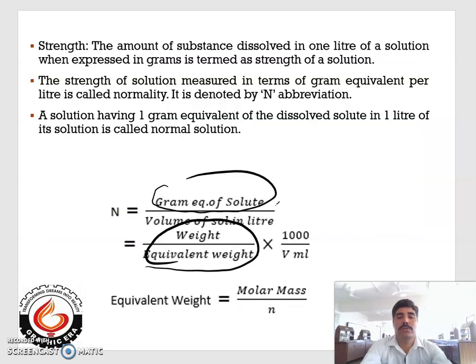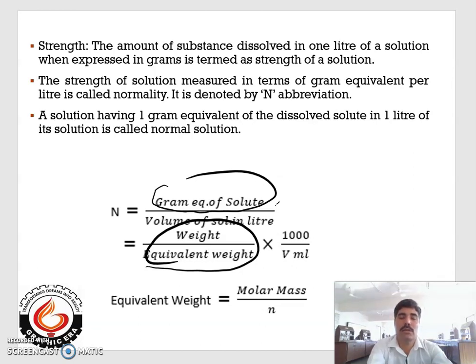Next is strength. The amount of substance dissolved in 1 liter of solution is called strength or concentration. Strength of a solution can be expressed in terms of normality, molarity, molality. Generally, it is expressed in terms of the normality. Normality is the gram equivalent weight of substance dissolved in 1 liter of solution. It is denoted by an abbreviation. In other words, it can also be defined as: a solution having 1 gram equivalent of dissolved solute in 1 liter of its solution is called normal solution.